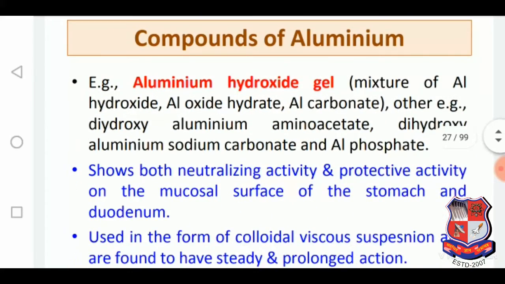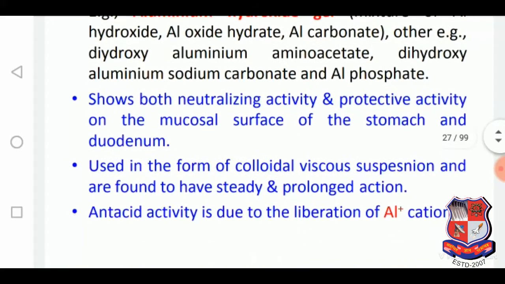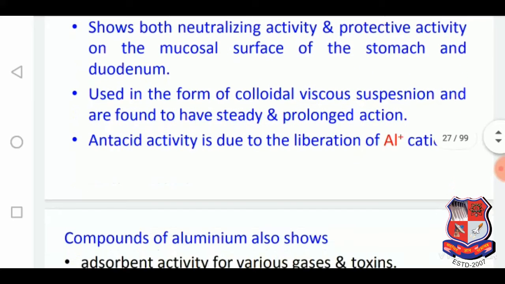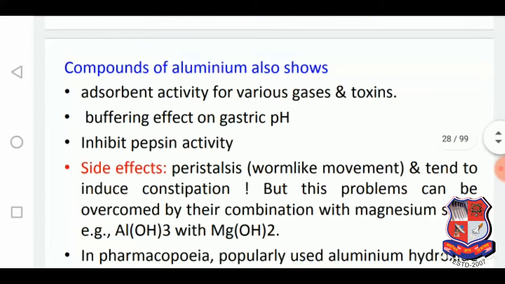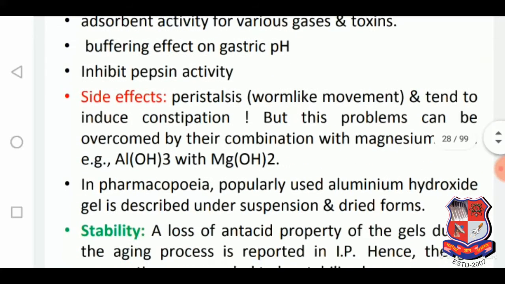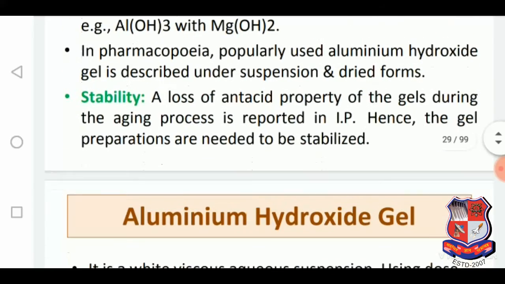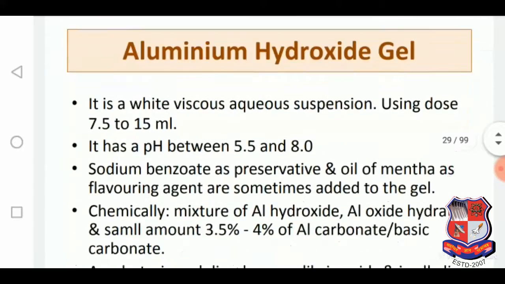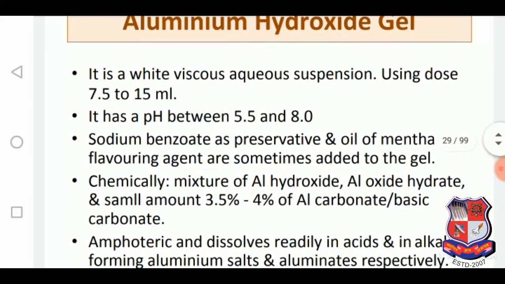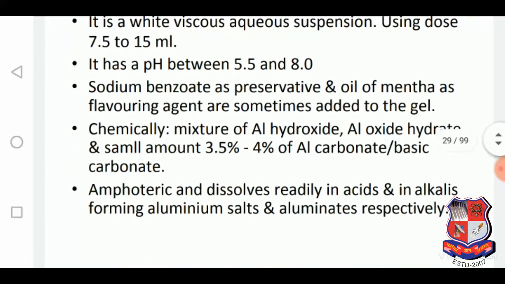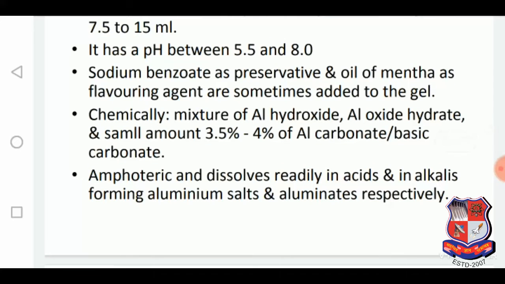Compounds of aluminium, for example, aluminium hydroxide gel, is used in the form of a colloidal viscous suspension. Compounds of aluminium also have various side effects. It is the stability too. Aluminum hydroxide gel is a white viscous aqueous suspension, and it has a pH of 5.5 to 8.0.